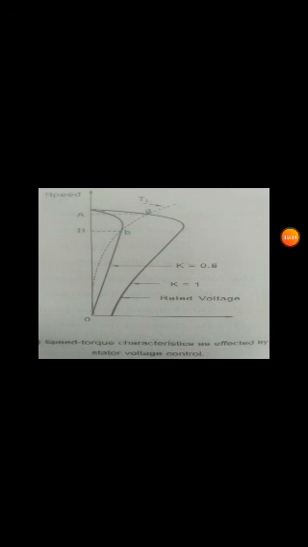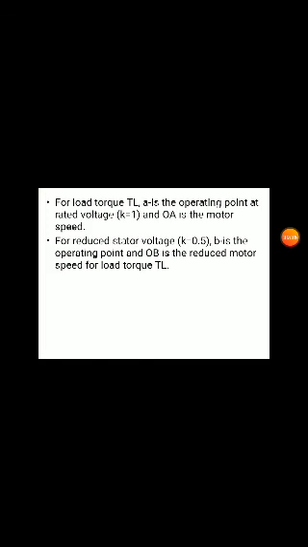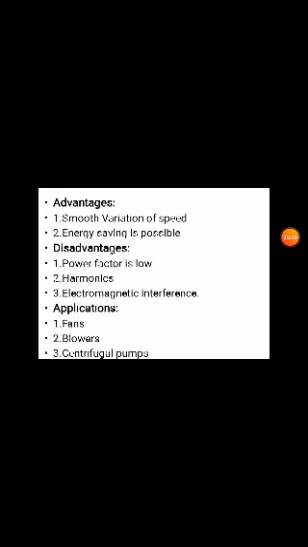In this way, based on this, we can control the speed of the induction motor. The advantages are that smooth variation of speed is possible and energy saving is possible. Why? Because of the circuits we are using, energy loss will be very little and a minimum amount of energy is used, so energy saving will be more, and we can control a wide range of speed.